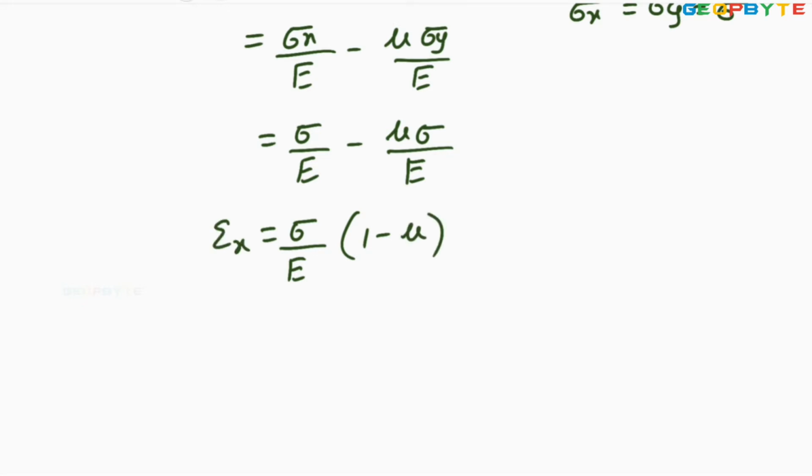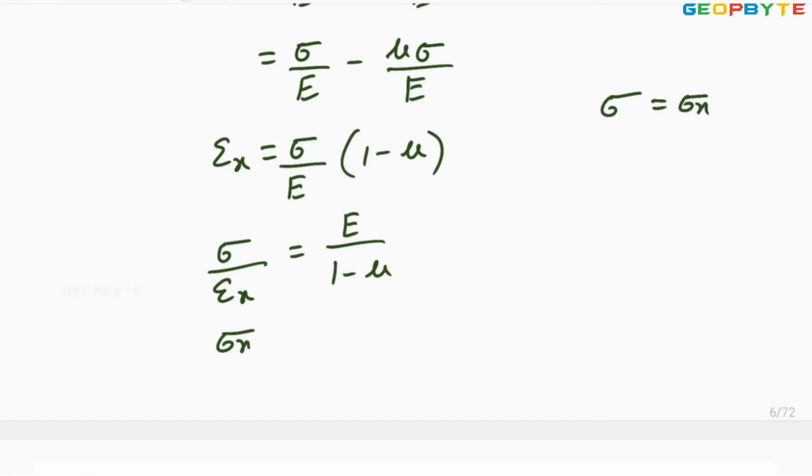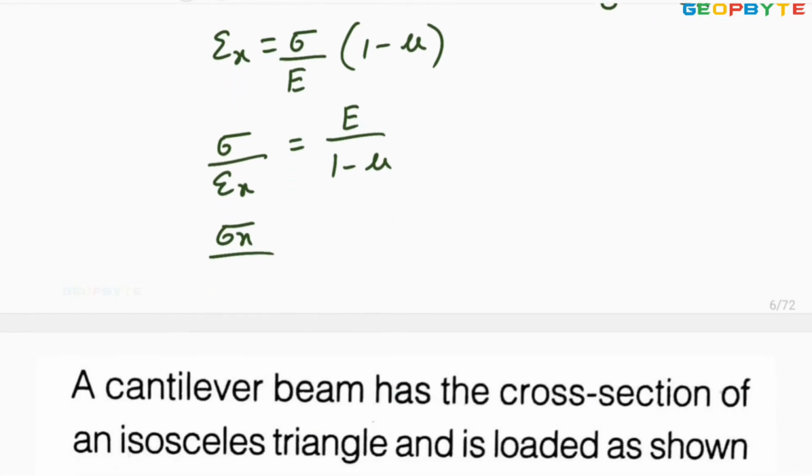This is the strain in x coordinate. You are asked to find the stress in x coordinate. From this I can write that sigma by strain in x coordinate is equal to Young's modulus divided by 1 minus mu, but sigma equal to sigma x. So sigma x divided by strain in that coordinate is equal to Young's modulus divided by 1 minus mu. That is the answer. I hope all of you understood.